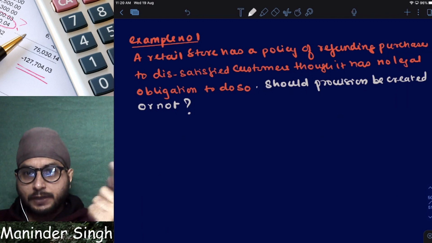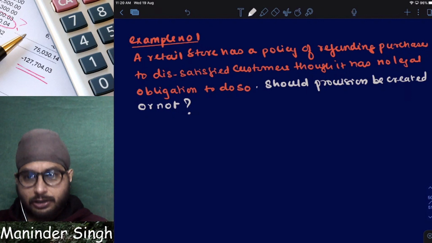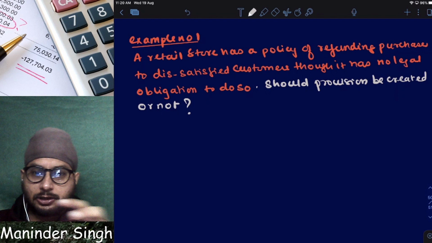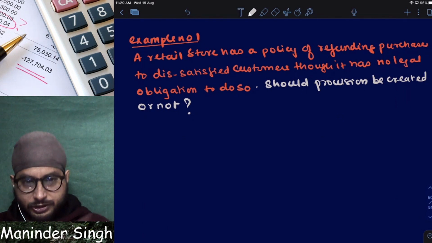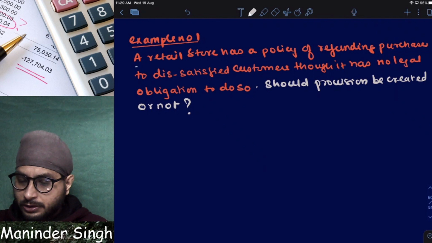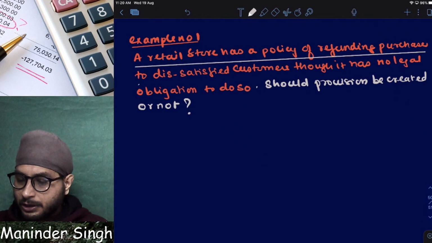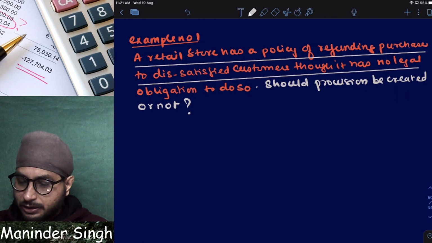Now tell, is Flipkart under a legal obligation? Is government or law forcing Flipkart or Amazon to refund, or is Flipkart doing it on its own to attract customers? It's doing on its own. That is what I told. Here a retail store has a policy of refunding purchases to dissatisfied customers, even though it has no legal obligation to do so.